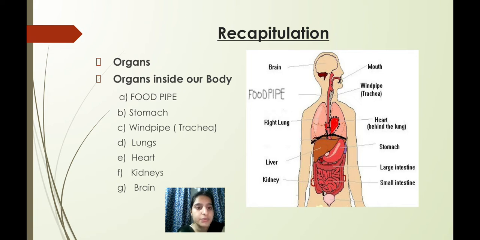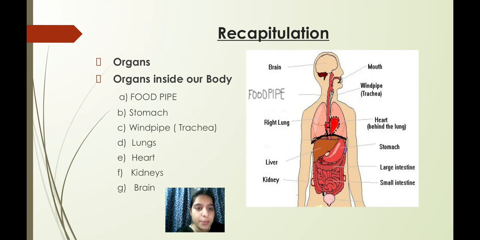The first is food pipe. In the given diagram, children, just see where the food pipe is. You can see the food pipe is connected with the stomach, right? It leads from the mouth through the throat to the stomach. You can see here. Next is your stomach, children. If it is asked to name the sac-like organ, then what will you say? Stomach. So where is it? Just see the location of the stomach in the body, children.